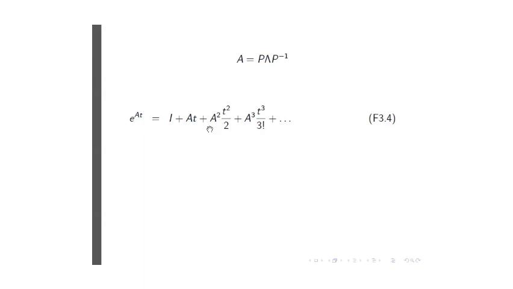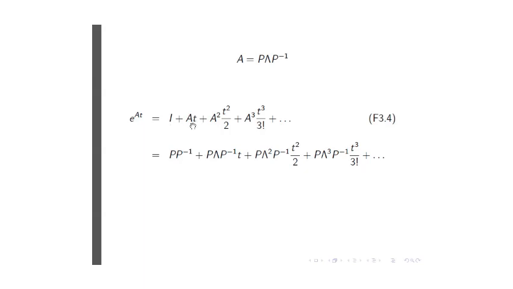Now, if I look at this definition and I now substitute the modal decomposition of A into this equation, something interesting happens. I'm writing the identity matrix on the far left of equation 3.4 just as P times P minus 1, P times its inverse. Remember that the matrix P is of the same order as I and the same order as A, right? So P times its inverse will give me an identity matrix.